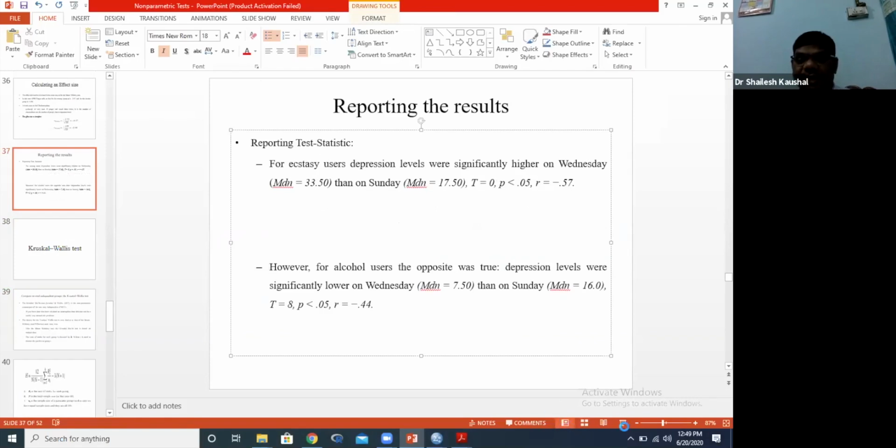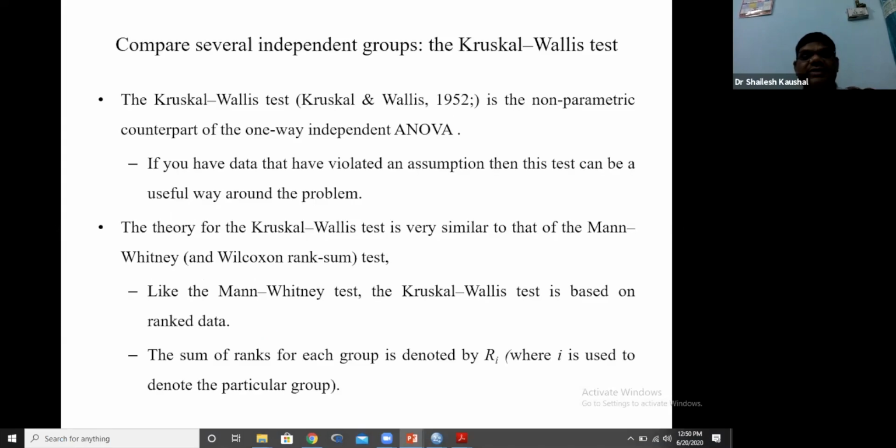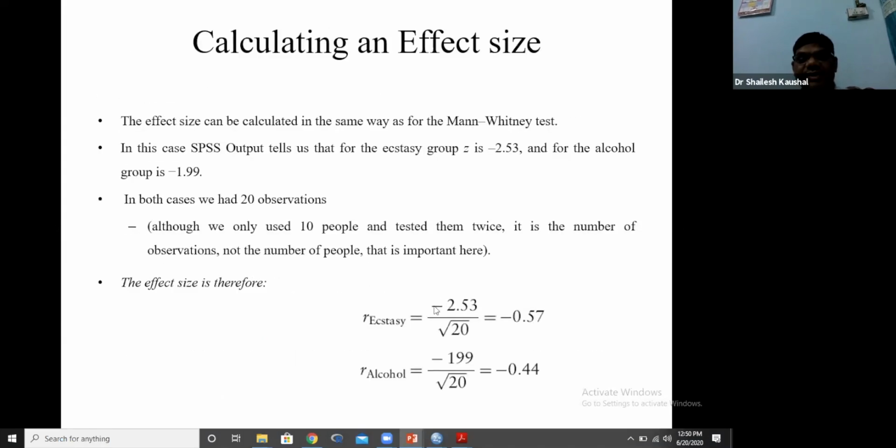Now we will report our result. However, for alcohol users the opposite was true. Depression levels were significantly lower on Wednesday than on Sunday. So we have to report only the median value, test value, p value, and r value. R means effect size. How will we calculate the effect size? I told you earlier, this way. So we can get this value through this particular formula.